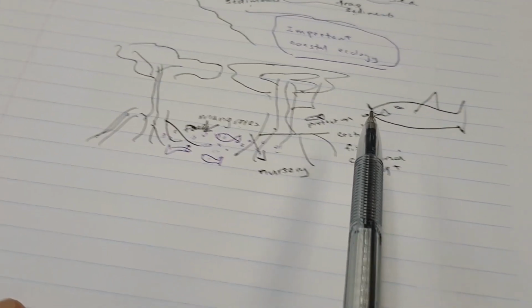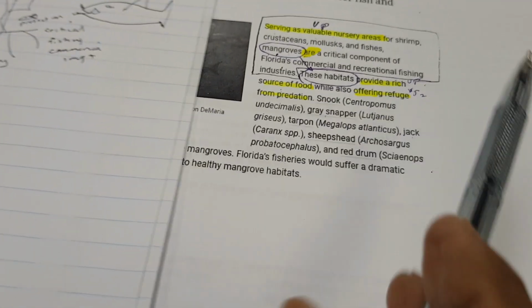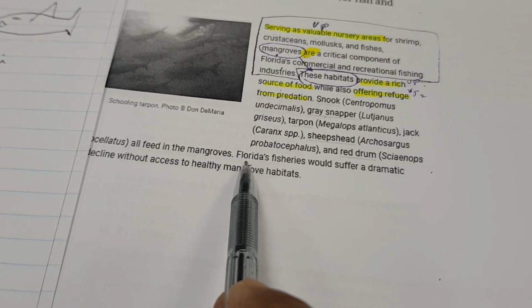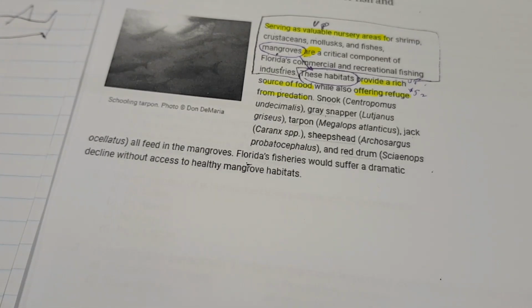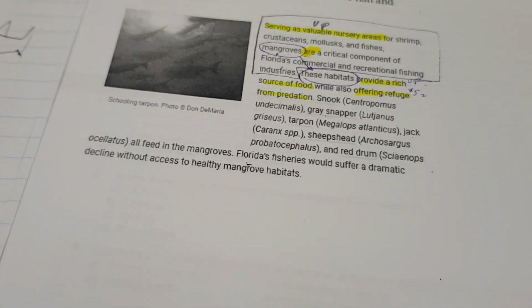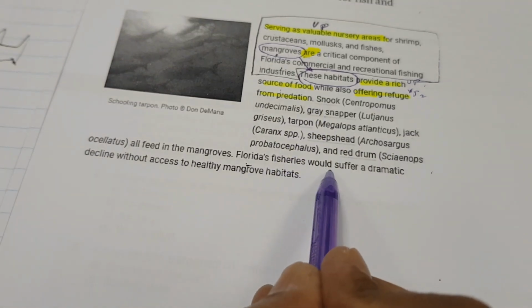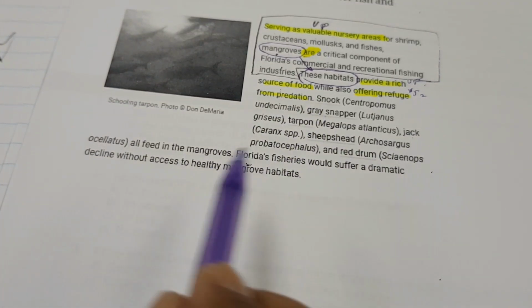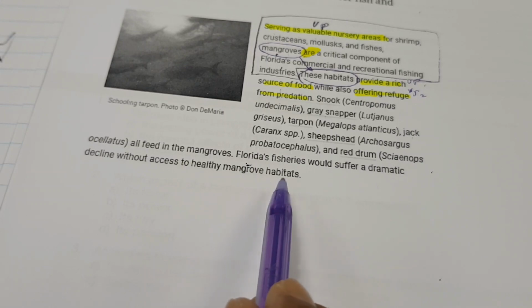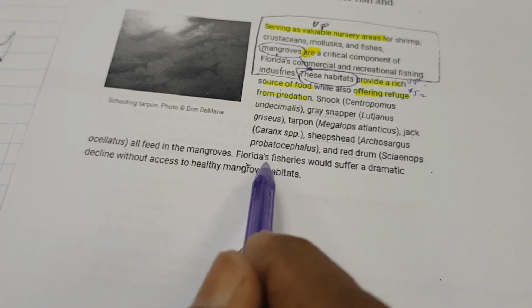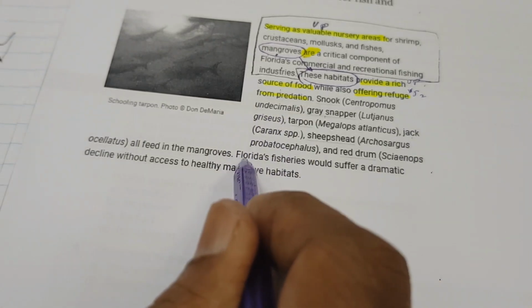Do you see it? And the last thing here says Florida's fisheries would suffer a dramatic decline without access to healthy mangrove habitats. Who or what is doing what? Florida's fisheries.